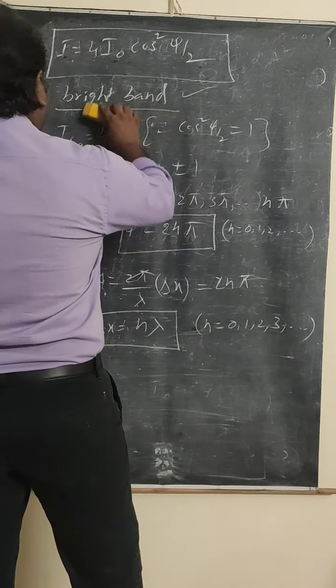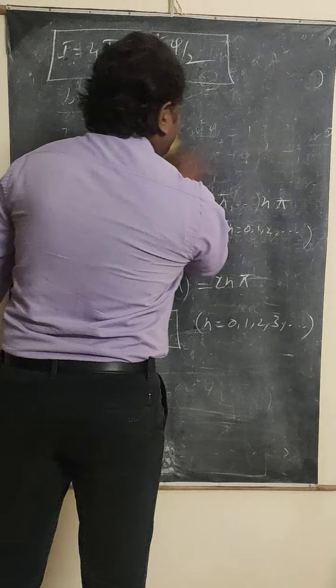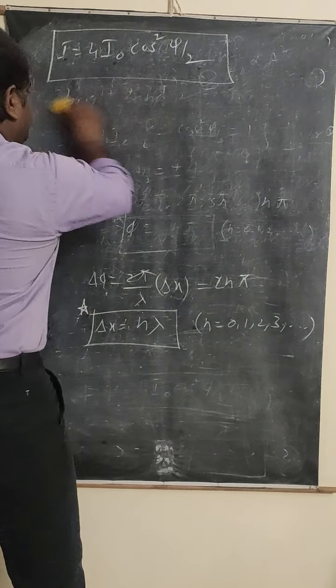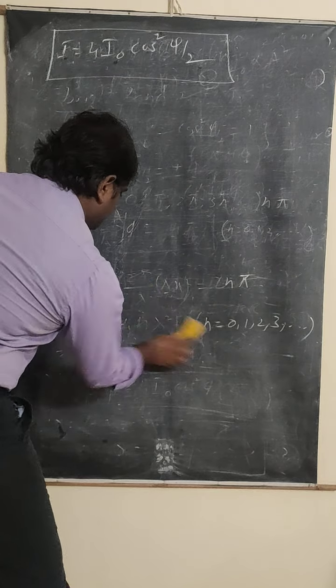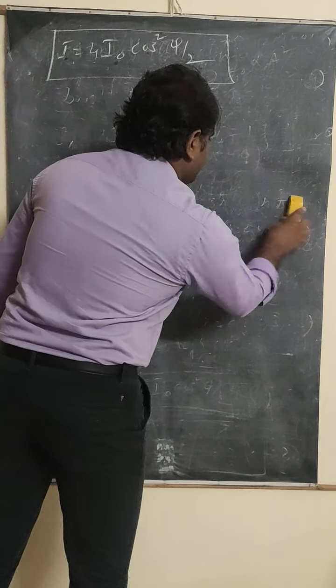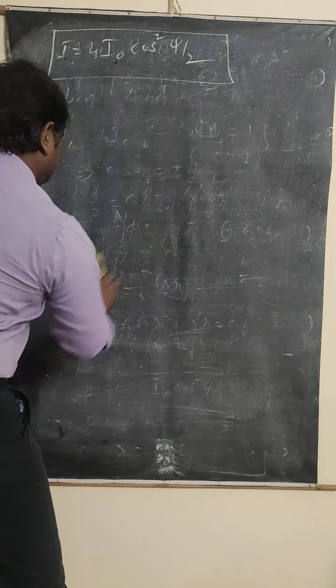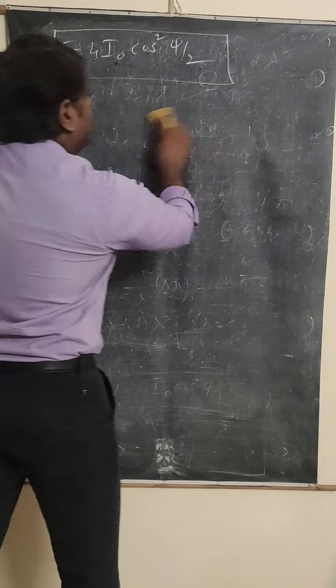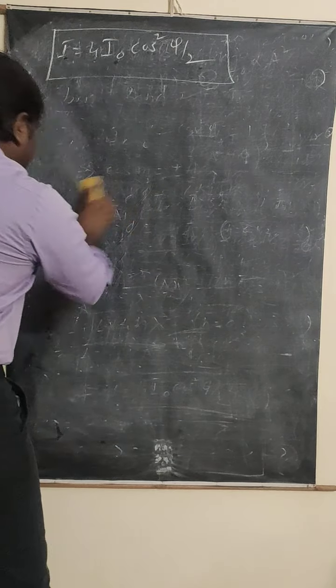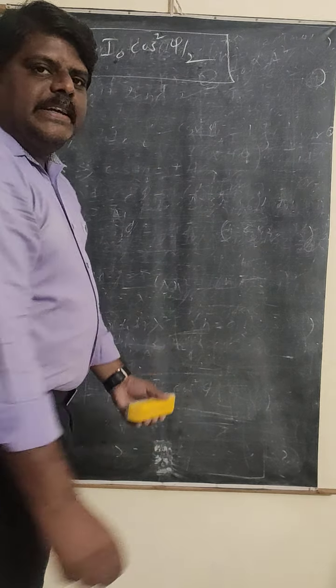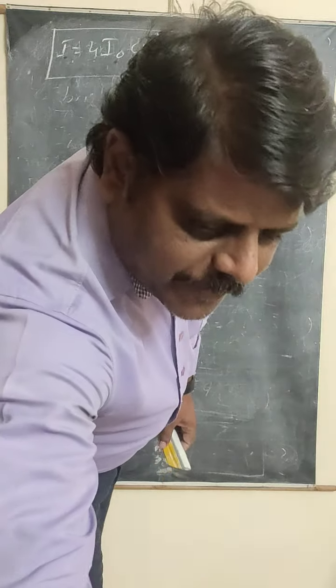And next we are going to discuss the dark band.